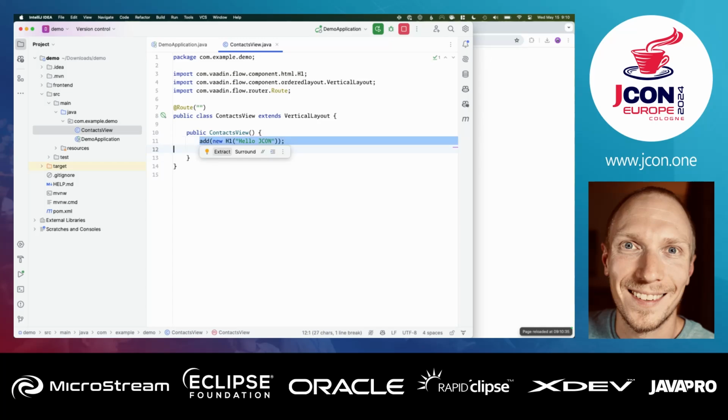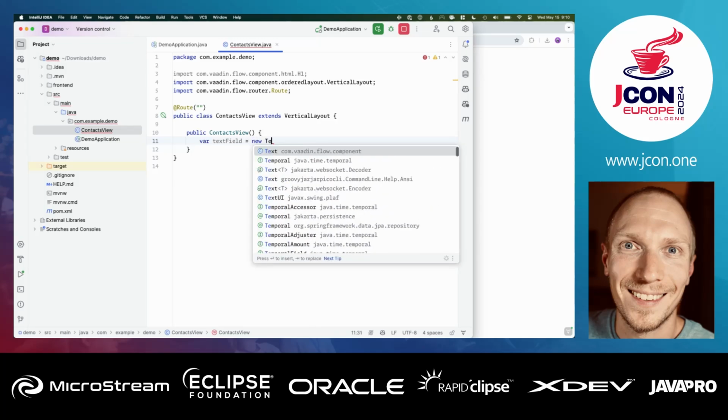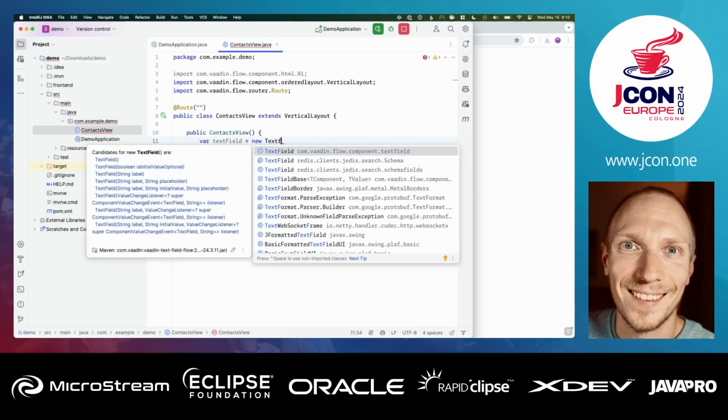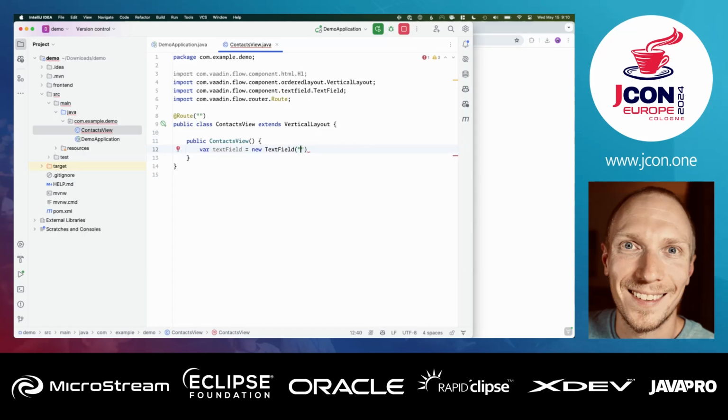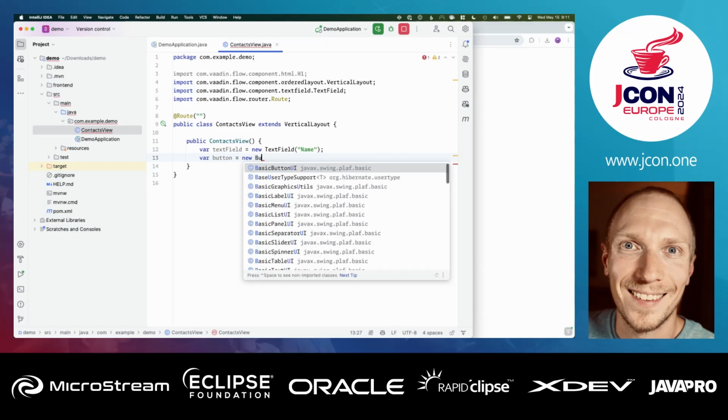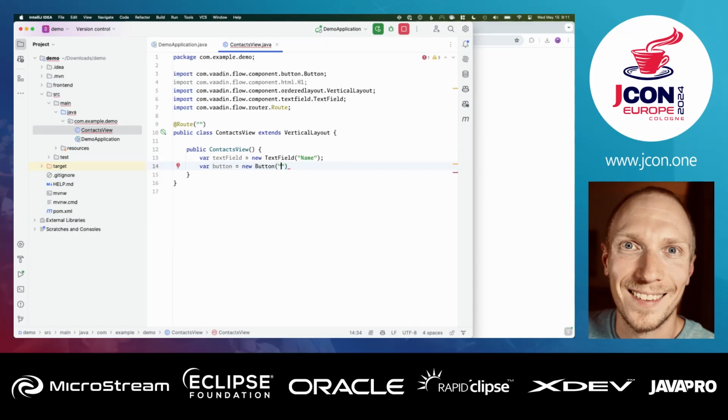So if we take a look at the same example we had in the slides here, if I do a text field is equal to a new text field, and here you want to be sure that you get the right one. A very common beginning mistake is to import one from whatever else, Swing or AWT or something else. So we're going to give this a label of name. We're going to have a button, and that's of course going to be a new button again. So very unsurprising naming all around.